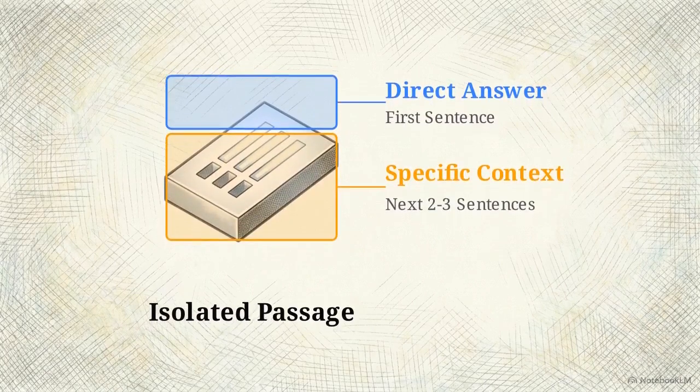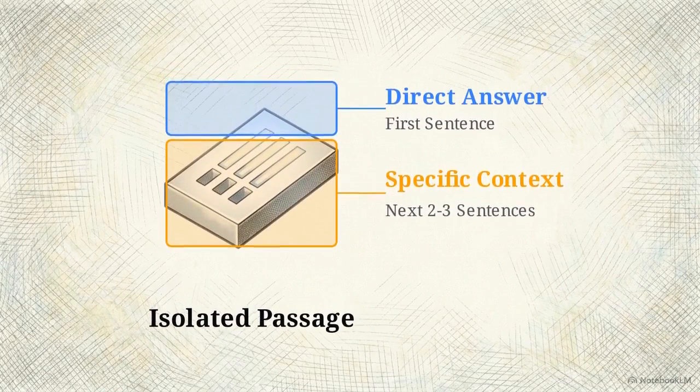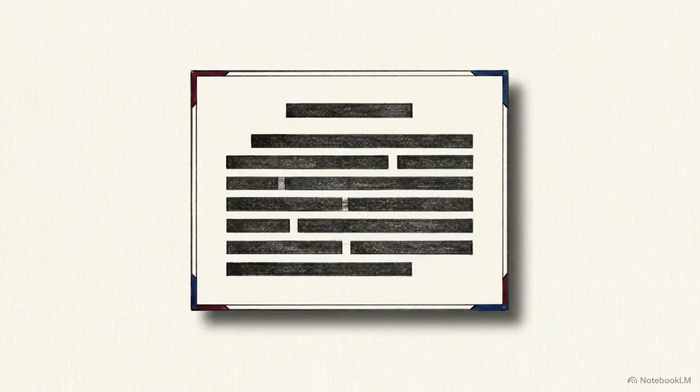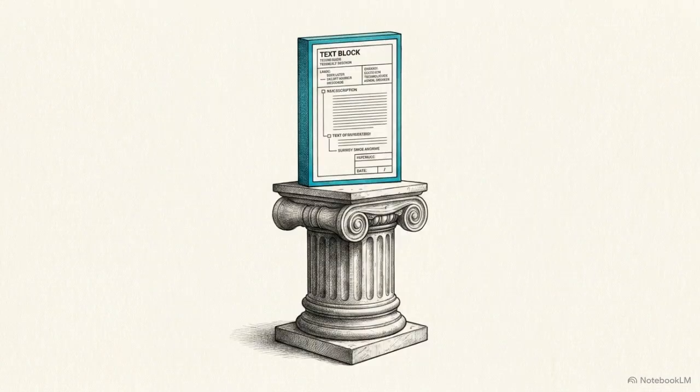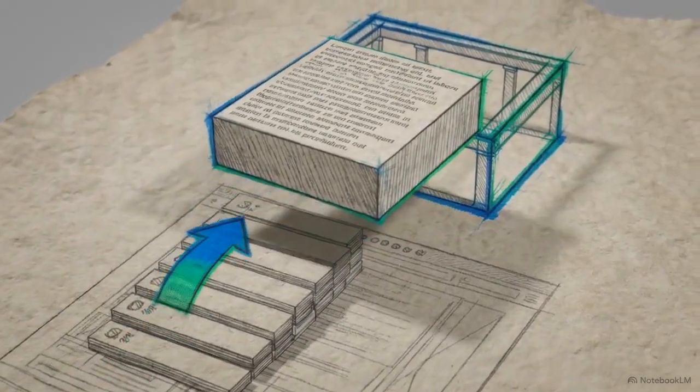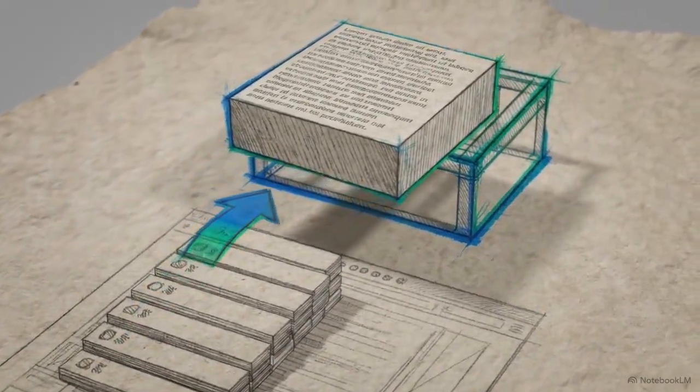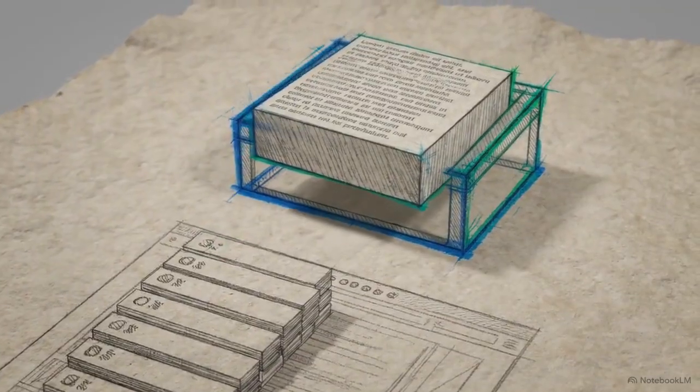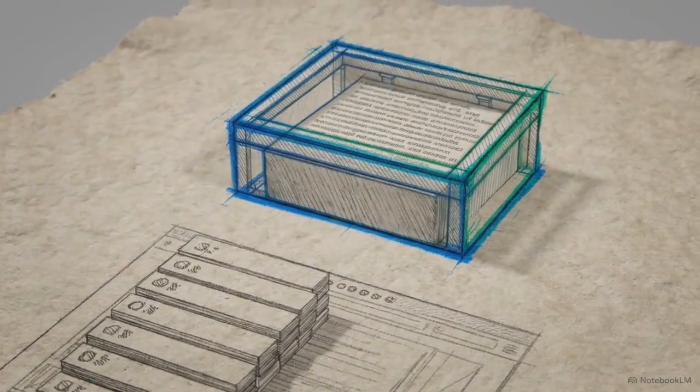The following 2 to 3 sentences must then provide complete, highly specific context. The critical test is that absolutely no surrounding context from the rest of the document can be required to understand that specific passage. By structuring passages cleanly, low-authority domains bypass page-level ranking constraints and surface as the definitive AI answer because their explanation is the clearest.